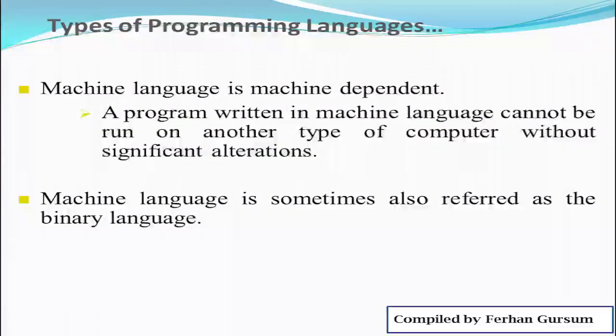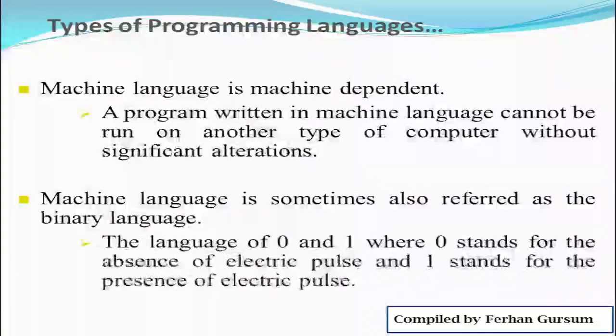Machine language is sometimes also referred to as what? Binary language. The language of what? 0 and 1. When we say bi, we mean 2. 0 and 1, where 0 stands for the absence of an electric pulse, and 1 stands for what? The presence of an electric pulse.